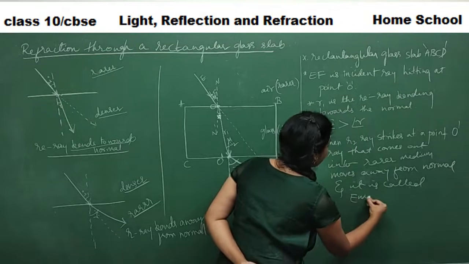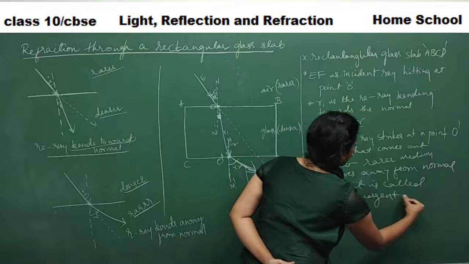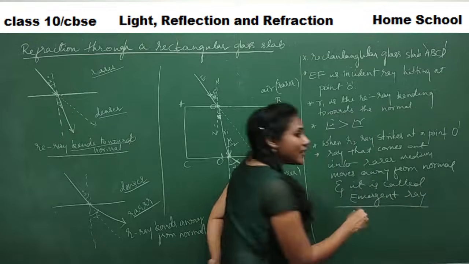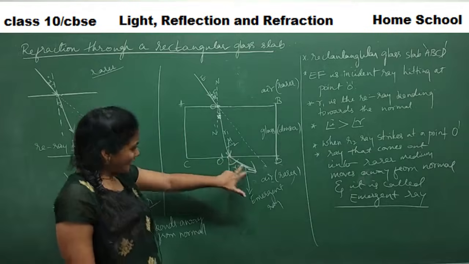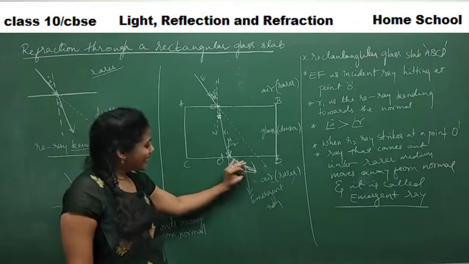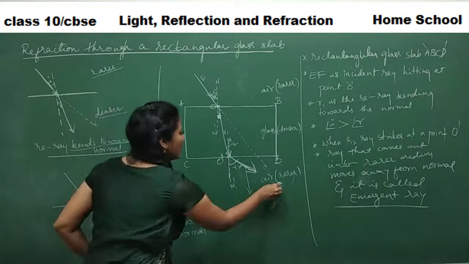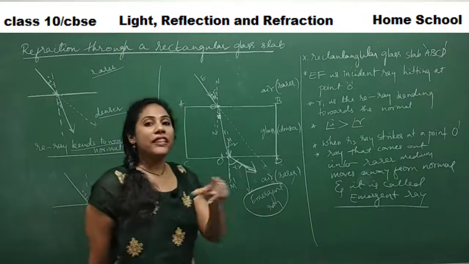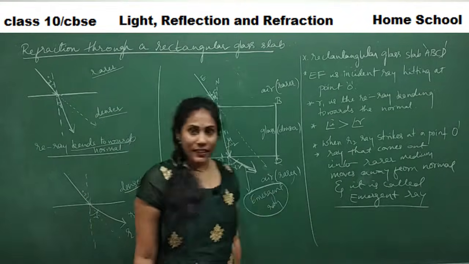Very important: it is called the emergent ray. It is actually the second refracted ray, but that second refracted ray we call by a new scientific term, the emergent ray.